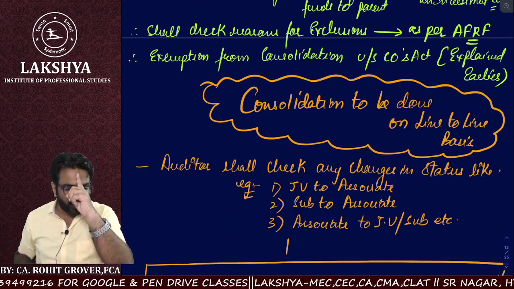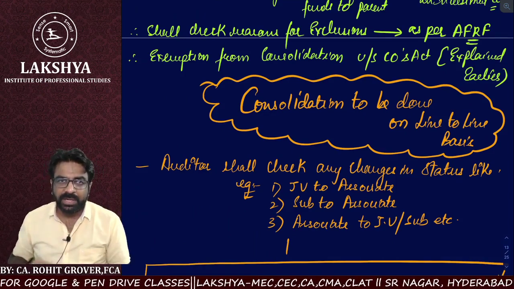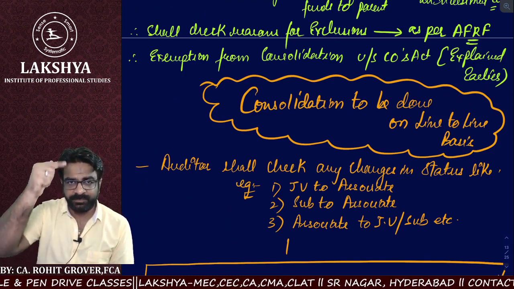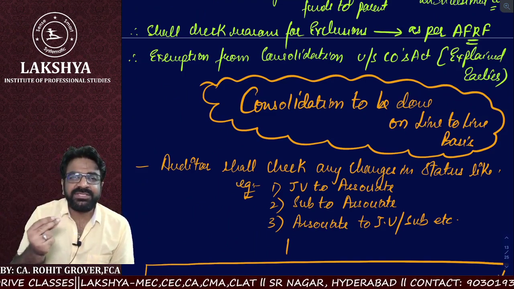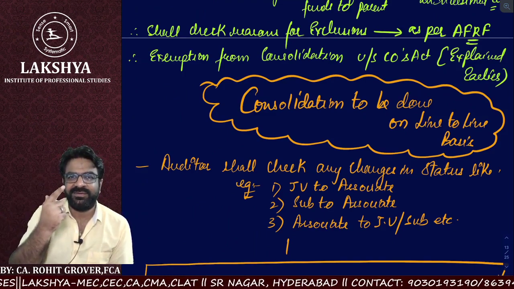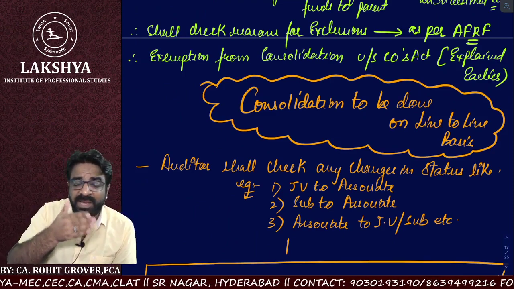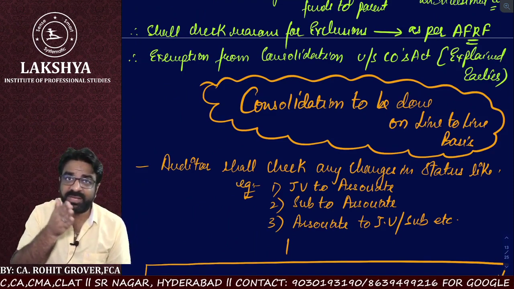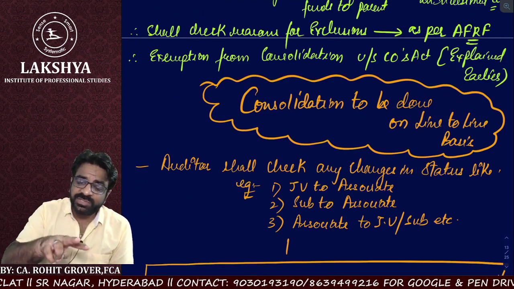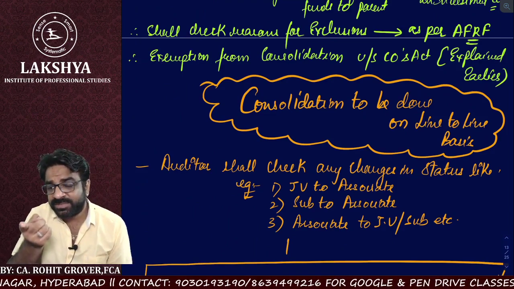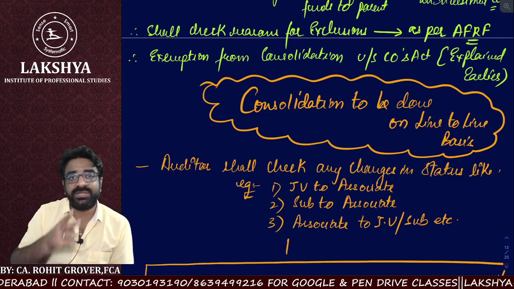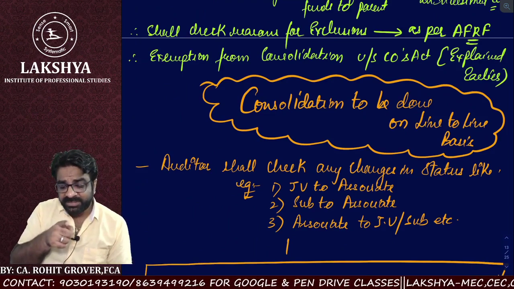And auditors also understand one thing: during the financial year, has any status been changed or not? Some joint ventures became associates. Some associates turned into subsidiaries. Some joint ventures turned into subsidiaries and some subsidiaries turned into joint ventures.